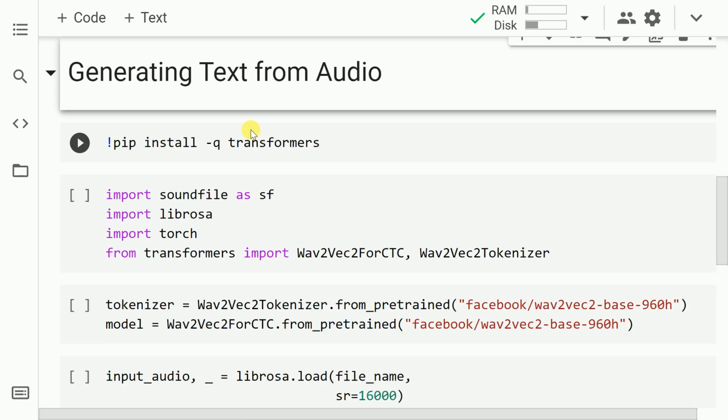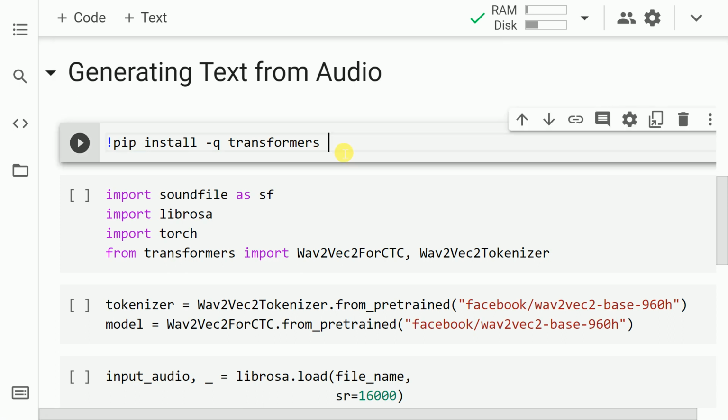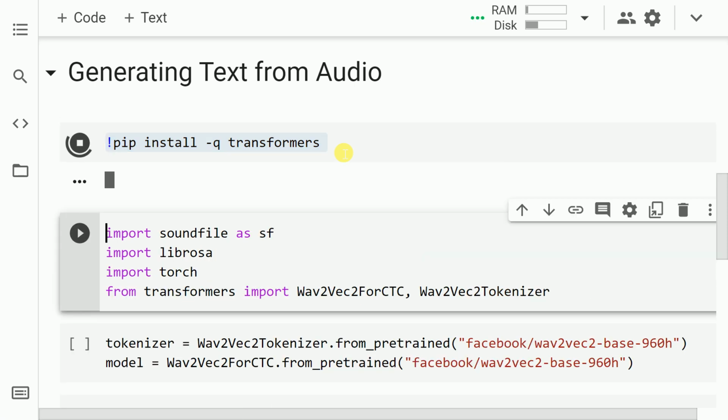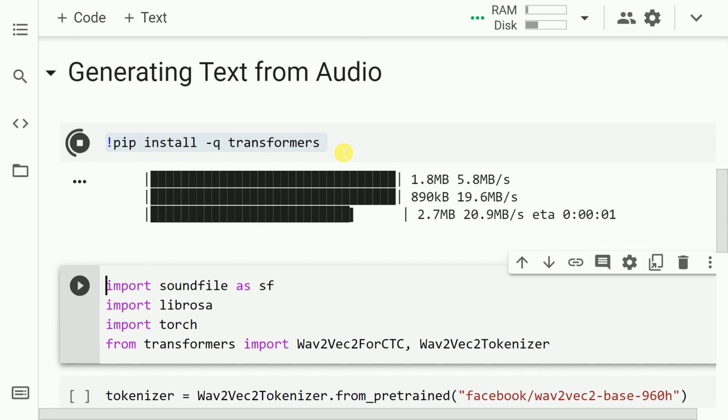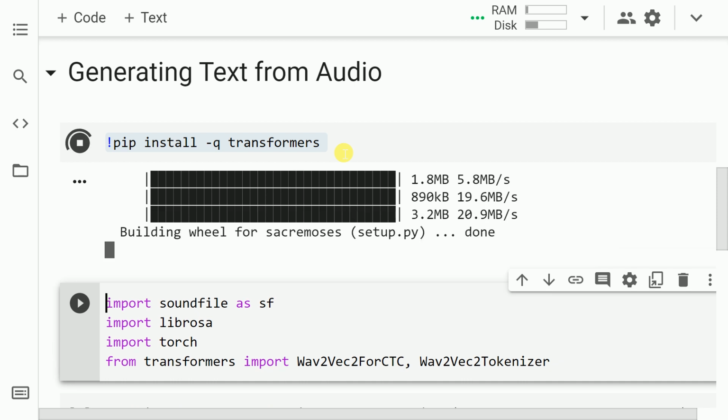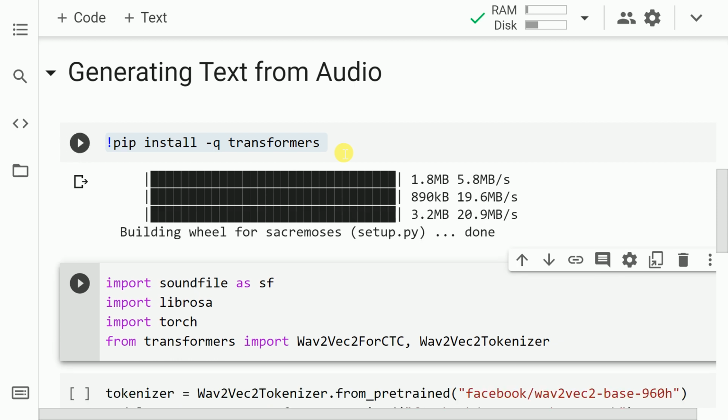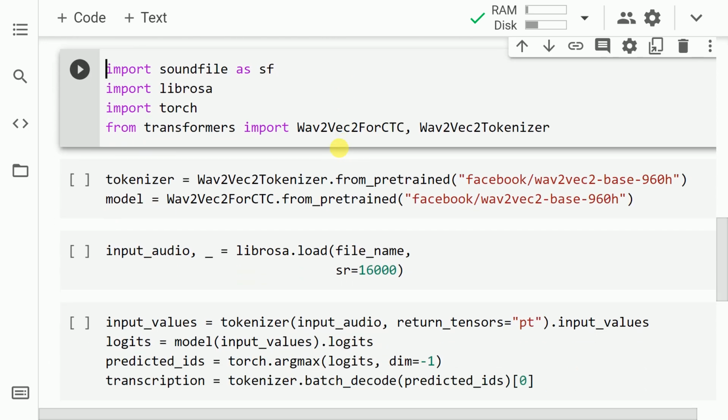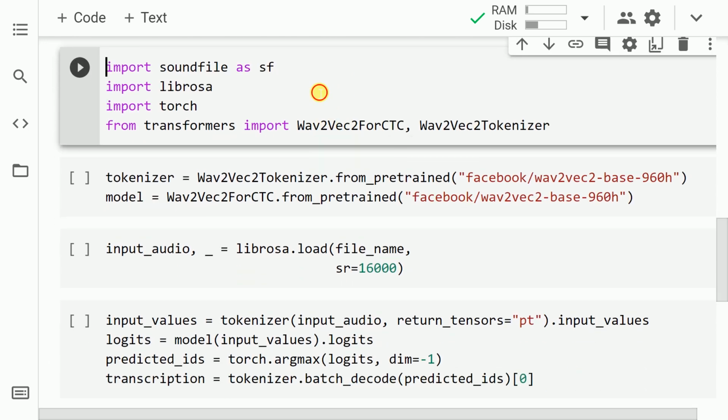Now, the first step in order to generate text from audio is basic installations. So I'll quickly go forward and install the transformers library. So the way I would do that is pip install -q transformers. The -q is for having a quiet installation. I'm using Google Colab for this execution. This process may take a while if you have a slower setup. Now that the installation is complete, let's move forward.